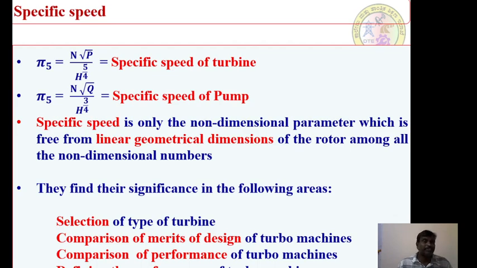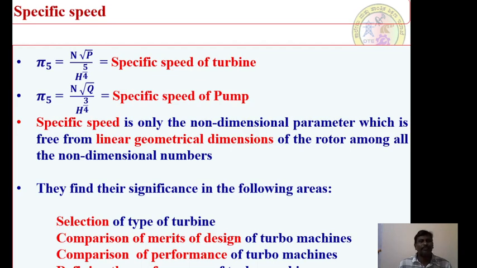Next is the specific speed. When you go for the specific speed, dear friends, I already defined the specific parameters, that is the specific speed. So even in the last session, we defined the specific speed of a pump and the specific speed of a turbine. Therefore, we have the pi 5, that is the last parameter, n into root P by H to the power of 5 by 4, that is equal to the specific speed of a turbine. Pi 5 is equal to n into root Q by H to the power of 3 by 4, that is equal to the specific speed of a pump.